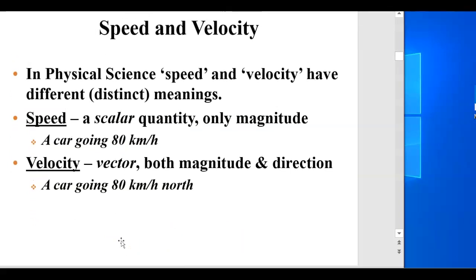So if you think about it in words, that describes how a motion goes. Now we have to talk about it in physical terms. In physical science, speed and velocity have different, distinct meanings. But it's only for when you're conceptually answering your quizzes and things like that. Speed is what they call a scalar quantity, so it's only magnitude. Magnitude, just refer to that as the number. I know that sometimes the wording in physics gets confusing. So a car is going 80 kilometers per hour. The speed is 80. 80 is just the number.